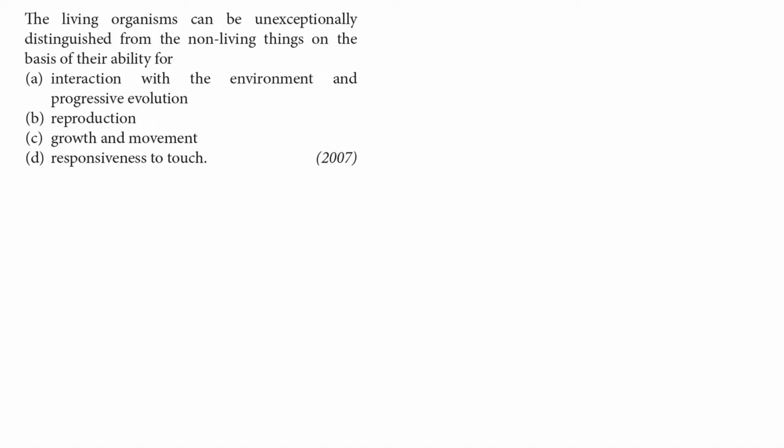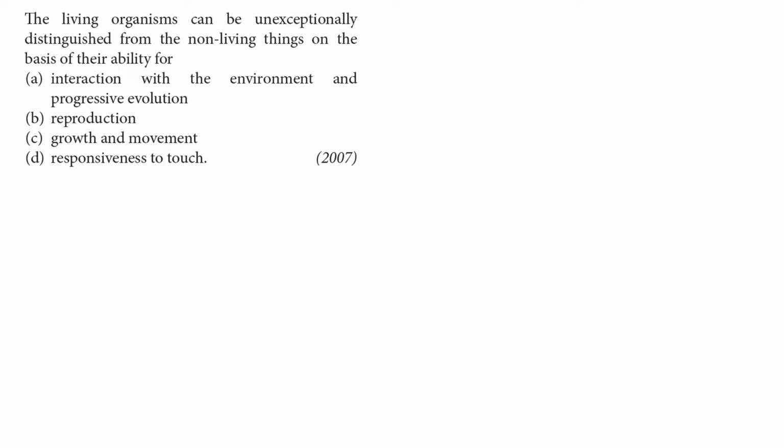So, living organisms can be exceptionally distinguished from non-living things on the basis of their ability for. So 4 options are given. It came in the NEET exam 2007. For this question, living organisms can be exceptionally distinguished from non-living things on the basis of their ability for. So, four options are given.